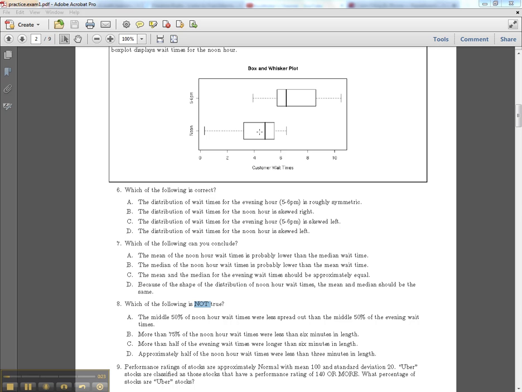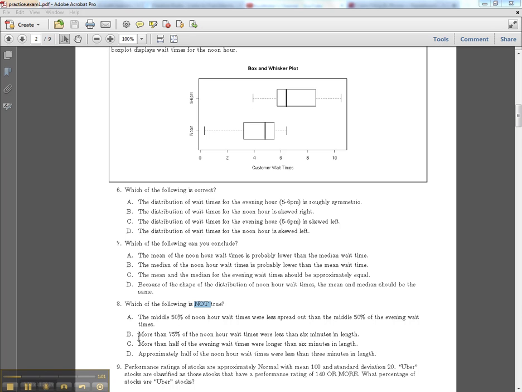From the first to the third quartile, this is 50% of the data. For the evening, it's also 50% from the first to the third quartile. Notice the width of this box plot is a lot smaller than the width of this one. What does that tell us? That tells us that this is less spread out, because most of our data are coming from a little over 3 minutes to 5.5 minutes. Here, because the width is longer, it's spread out to more minutes, from a little under 6 minutes to almost 9 minutes. So this is true, so we ignore this.